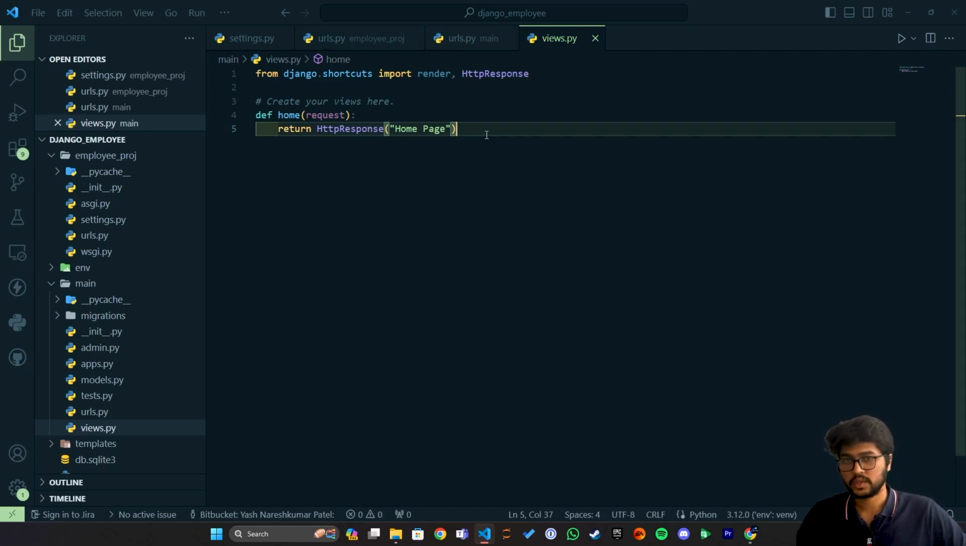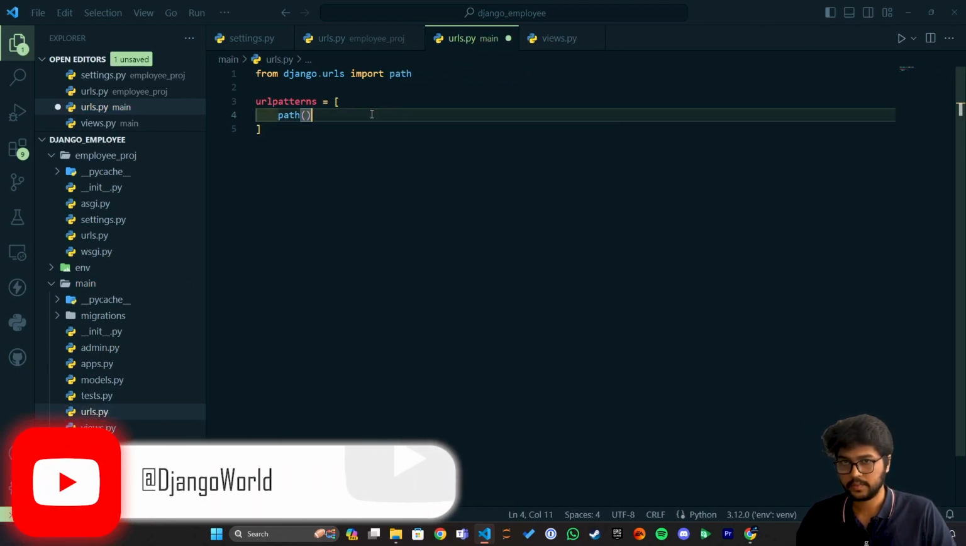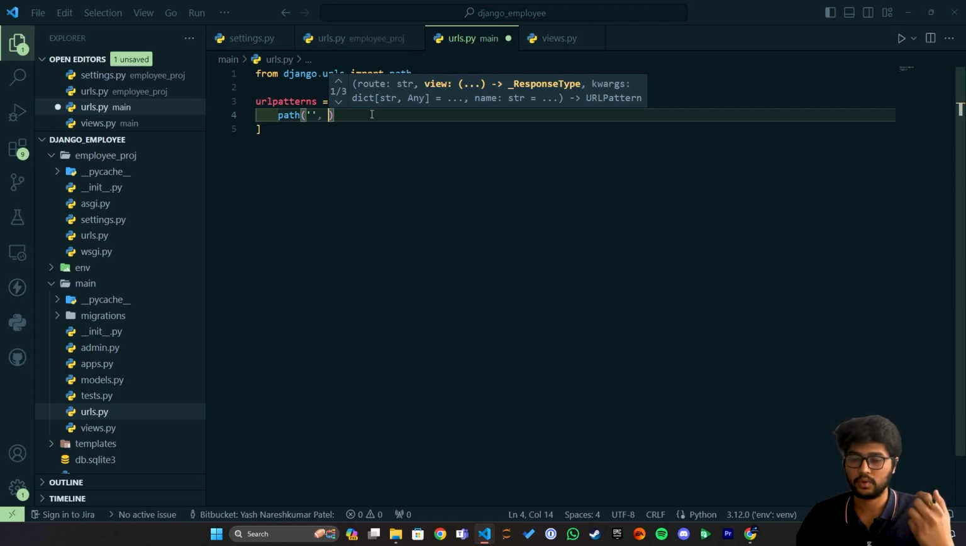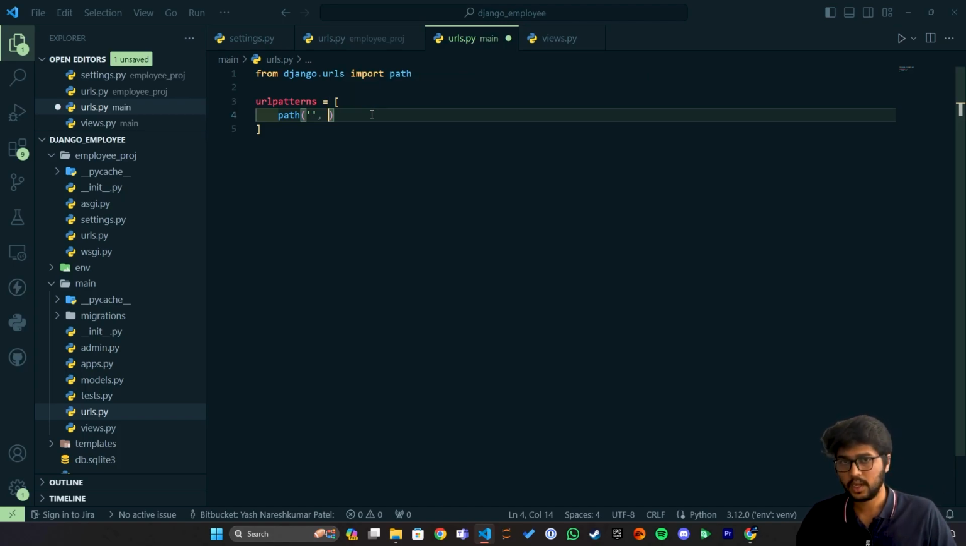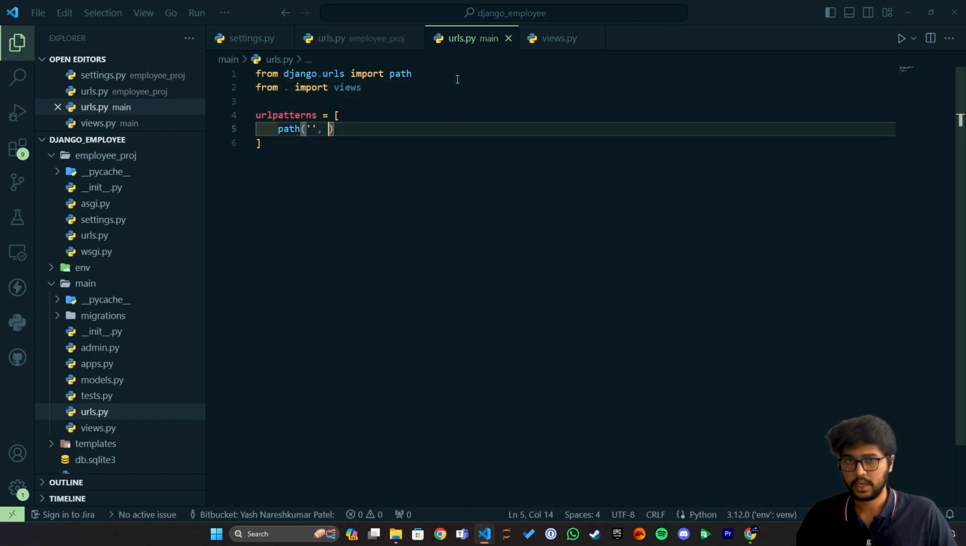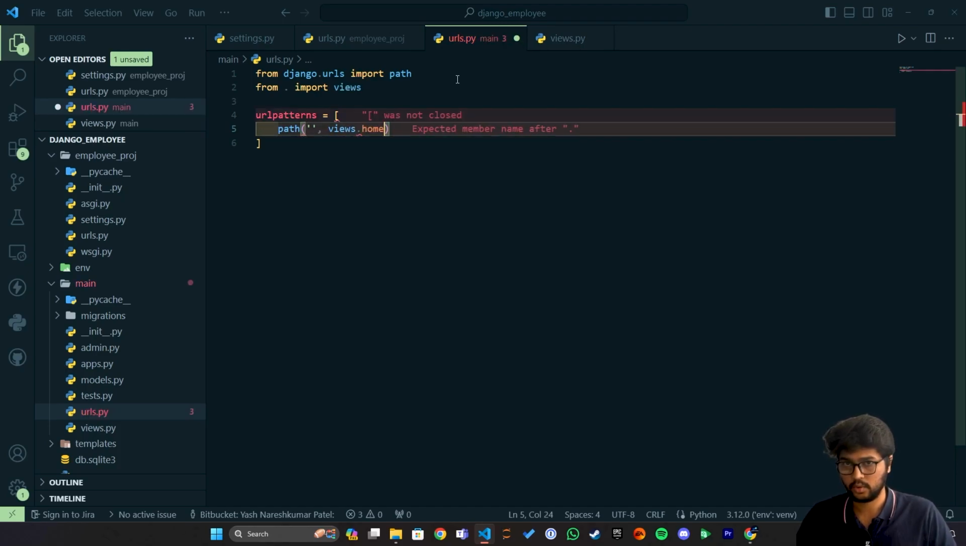Now, once we have created this simple view, we can go to the URL. I'll say path. Here I'll just leave this empty because we are setting the path for the home view. So I'll say home. That's it. And here I need to import views. So here I'll say from dot views, or from dot import views. And here I can say views.home. The name is going to be home.